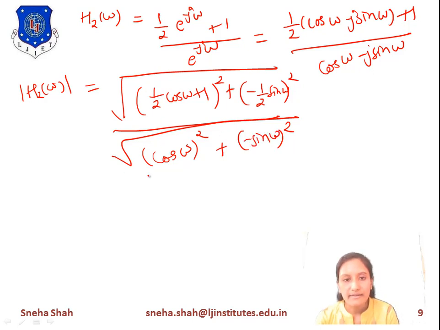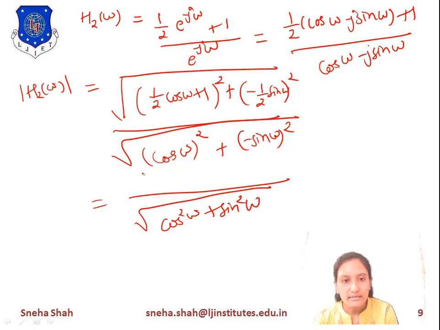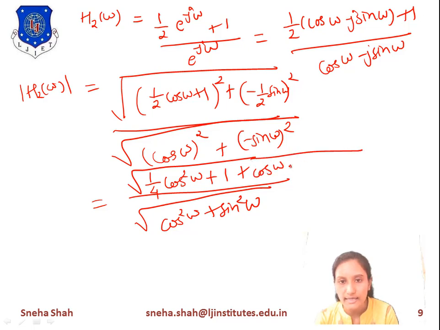Now if we simplify this term, the denominator becomes cos square omega plus sin square omega, and the numerator becomes under root of 1 by 2 cos omega plus 1, whole square. That means 1 by 2 square equals 1 by 4 and cos omega square means cos square omega, plus 1 square means 1, plus 2 times this term, giving cos omega.